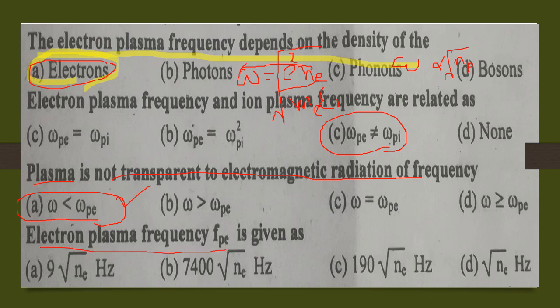Electron plasma frequency f is given by, if we put the values of e square, the mass of electron and epsilon naught, we get f is equal to 9 into the square root of Ne. This option A is the right answer. Now if we know the value of Ne, the number density of electrons, we can find out the frequency. That's all from here. Allah Hafiz.